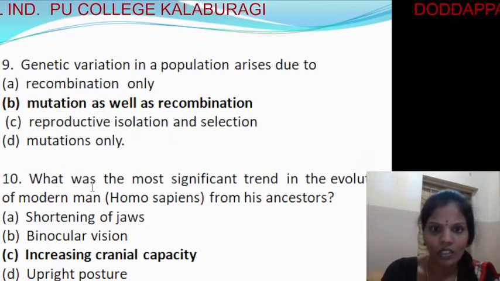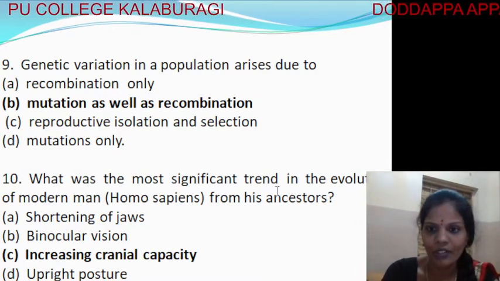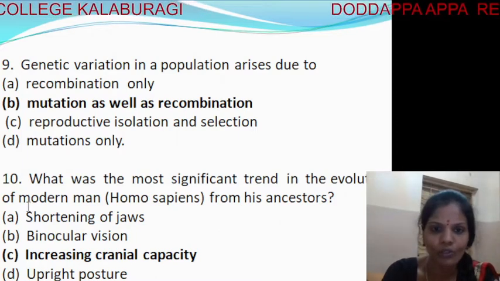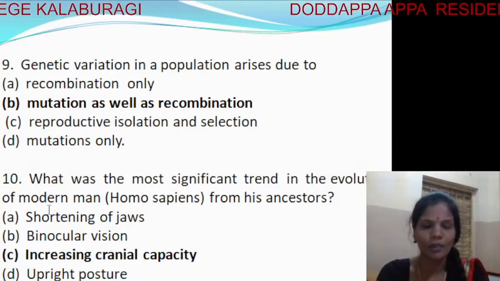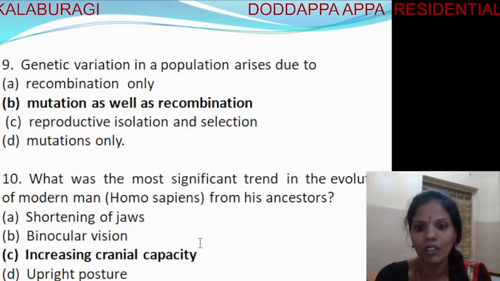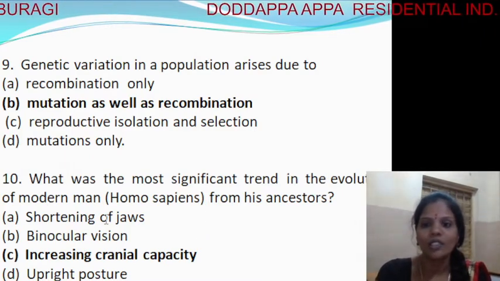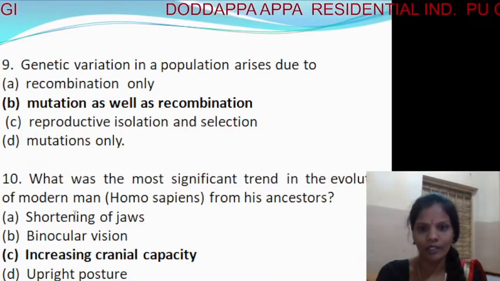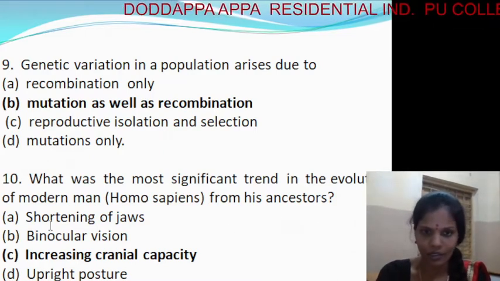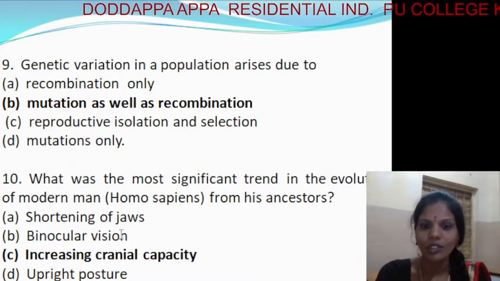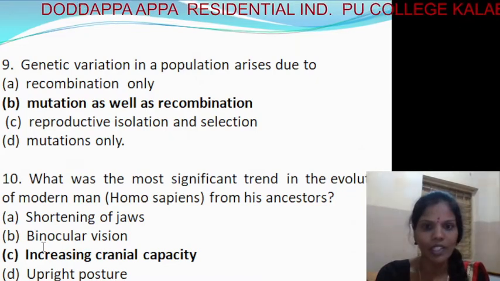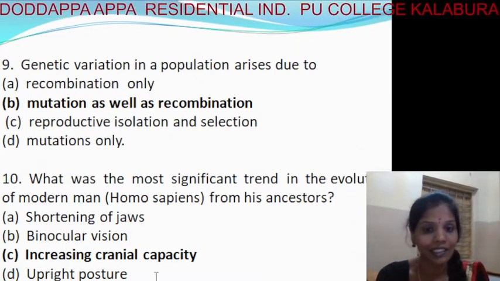Fine. Next, what was the most significant trend in the evolution of modern man? Modern man is nothing but Homo sapiens. What are the significant changes from his ancestors? First, shortening of jaws. Second, binocular vision. Third, increasing cranial capacity. Fourth, upright posture. Among these, the most significant change in modern man is the increase in cranial capacity.